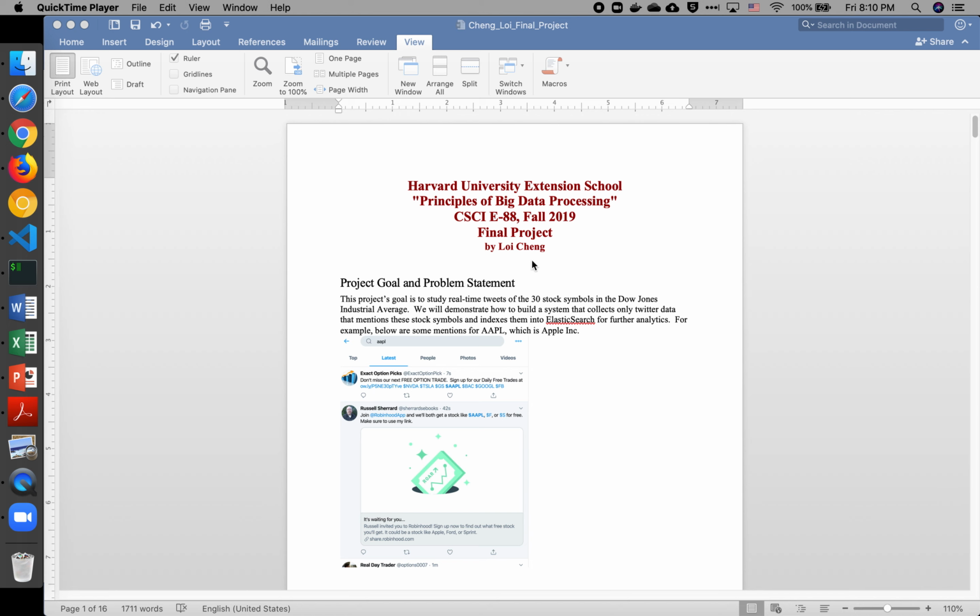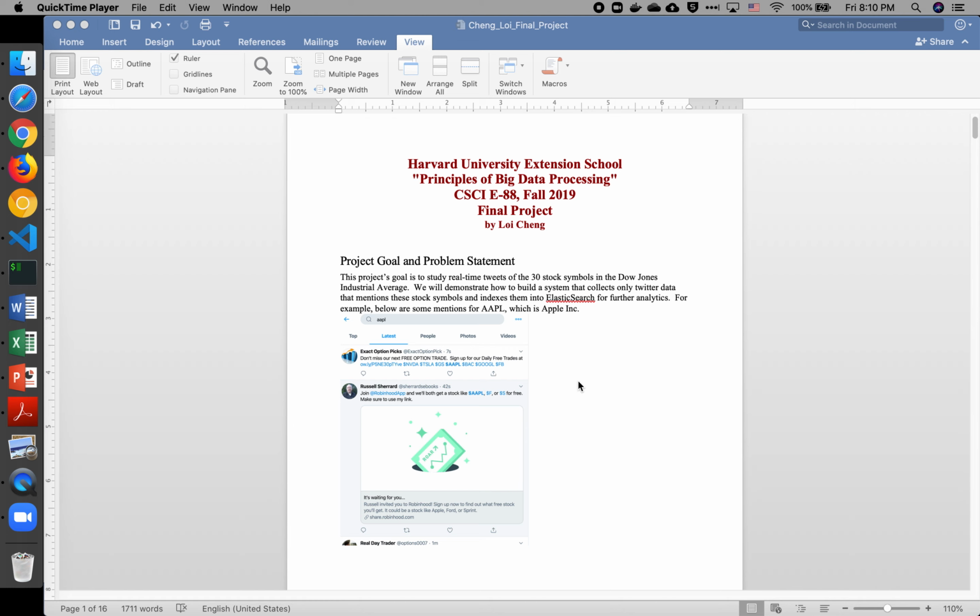This is my project for CSCI E88 Principles of Big Data Processing. The project's goal is to study real-time tweets of the 30 stock symbols in the Dow Jones Industrial Average. We'll build a system that collects only the Twitter data that mentions these stock symbols and then index them into ElasticSearch.